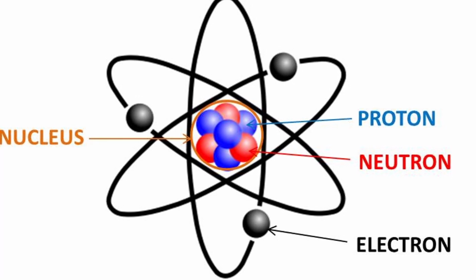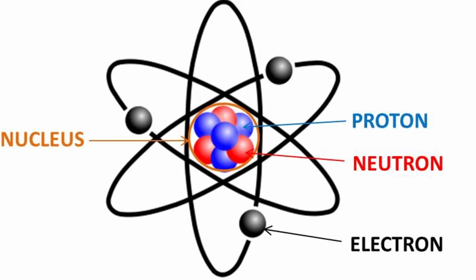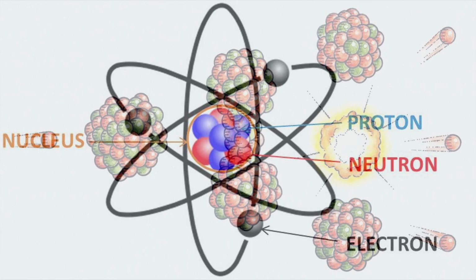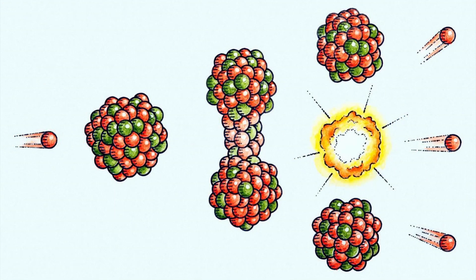Now, let's understand the process of nuclear fission with the help of an example. First of all, you need an atom. Not a normal atom, but an unstable radioactive atom, like uranium. This is a uranium atom. This atom will now be bombarded with a neutron. The speed and direction of the neutron is controlled with the help of electromagnets. When the desired parameters are reached, the neutron is then made to collide with the uranium nucleus.